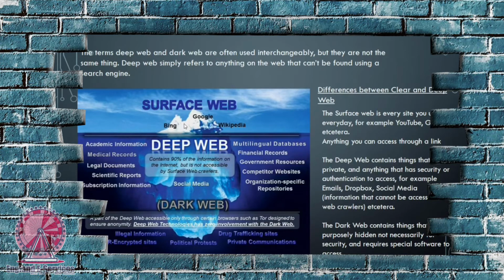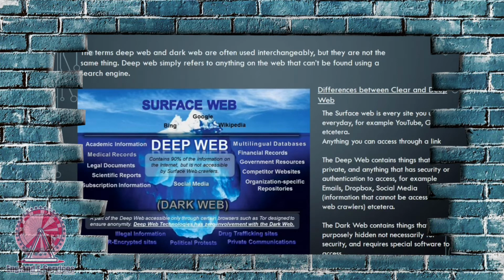As you can see from this image, let's start explaining what the differences really are. The surface web is every website that you use on a daily basis. For example, YouTube, Google, etc. These are basically sites that can be accessed through a link. For example, if I search the title of a YouTube video on Google, the video will show up right there, which means it can be indexed through a search engine or accessed through web crawlers.